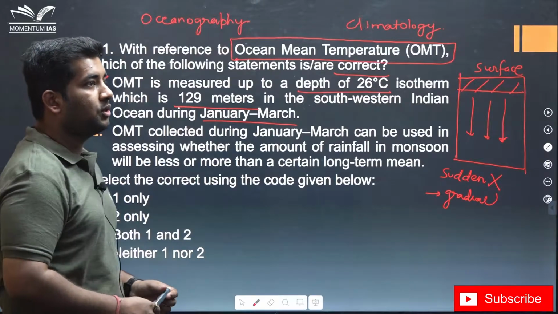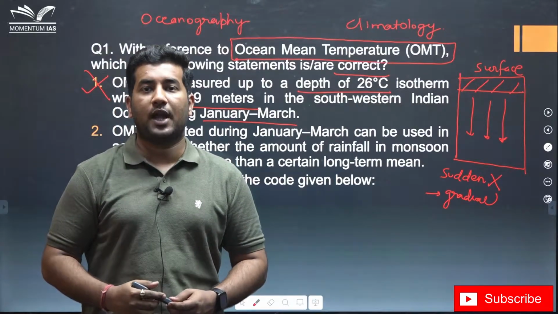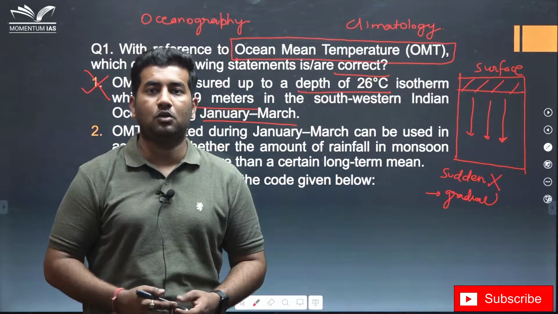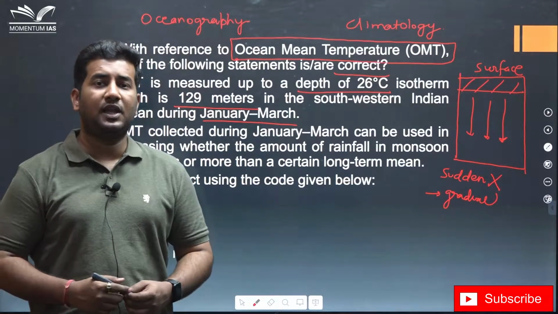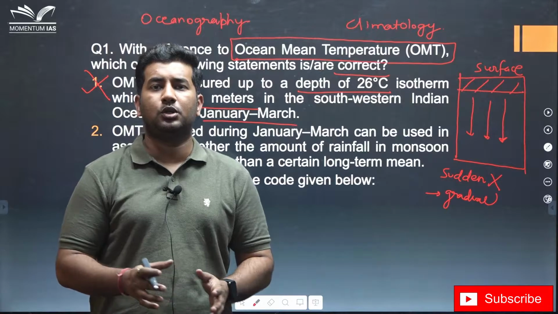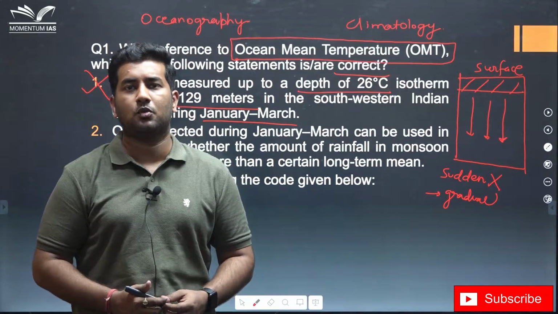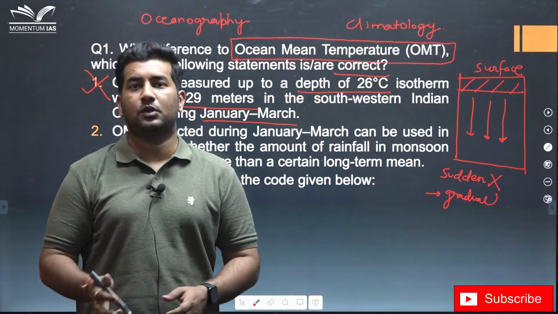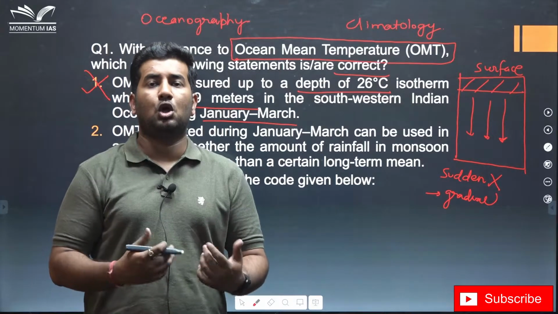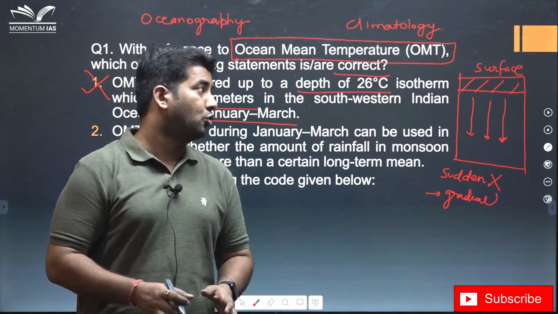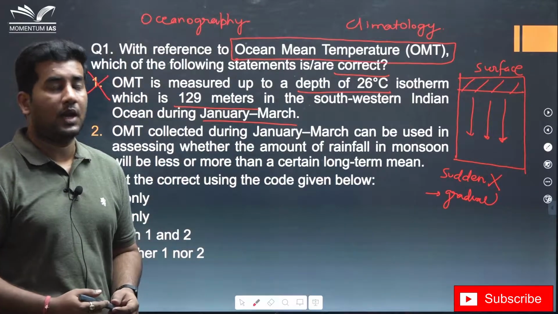This is the trick you should keep in mind, that we should try to maximize our probability of solving the question in a prelims exam, because in very few cases, only 20 to 30 questions, you are absolutely sure about what the answer is. In the rest of the questions, you have to guess or use logical elimination to arrive at a particular answer.